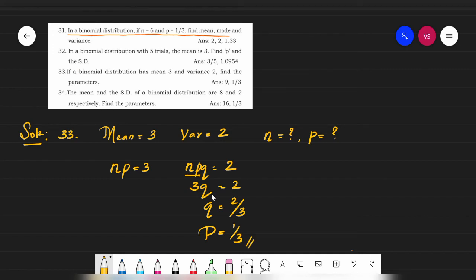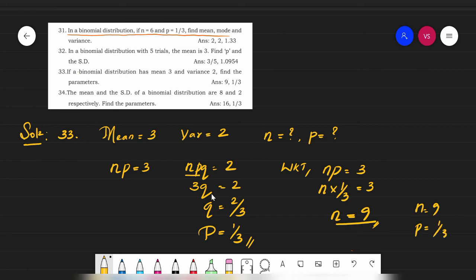We know that according to the question, np is equal to 3. Now after calculating, the value of p is 1 by 3, so n into 1 by 3 is equal to 3. If I take this 3 that side, n is equal to 3 into 3, which is 9. So n is equal to 9 and p is equal to 1 by 3 is the answer to this question. Okay? Is that clear? Fine.